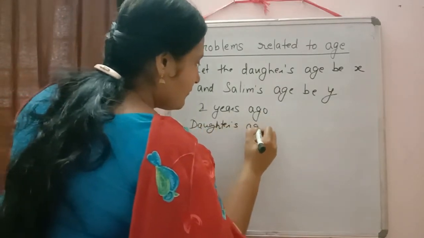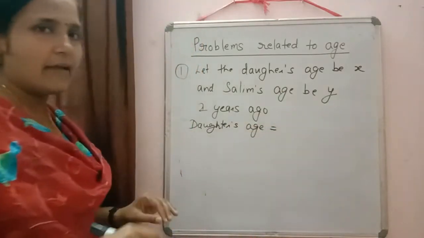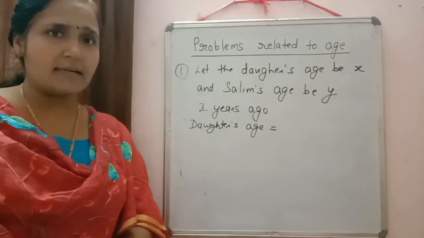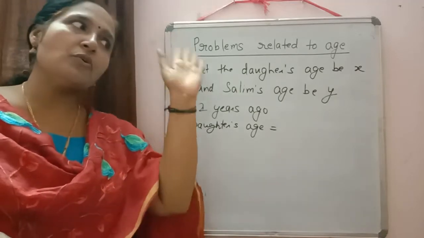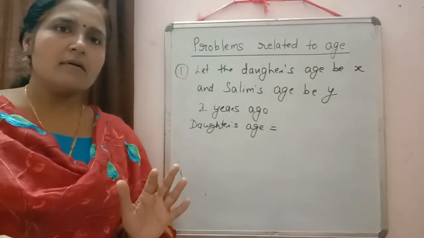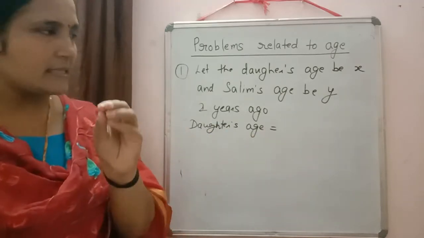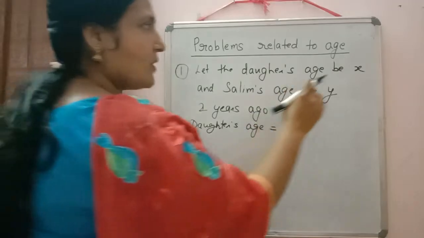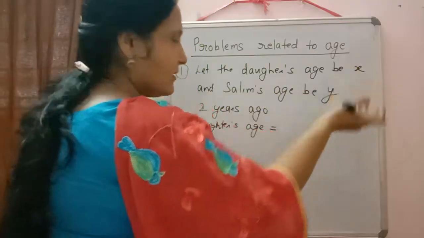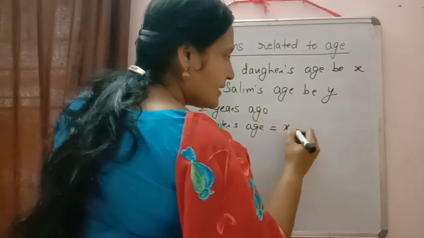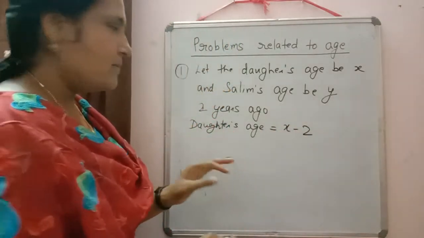Always these type of question relate to your daily life only. Suppose at present your age is 15 years. What will be your age 2 years before? 13. How you did? 15 minus 2. So in the same way, at present daughter's age is x. So 2 years ago, what will be daughter's age? Yes, x minus 2.